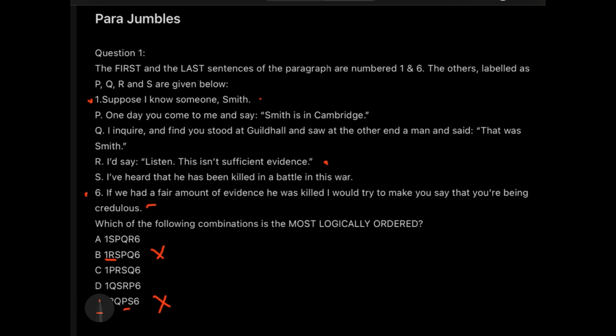Now let's try another. We have P and Q to check. So let's check 1 and P together first. Okay, so I'll be checking 1 and P now. Suppose I know someone Smith. One day you come to me and say Smith is in Cambridge. Mm, sounds okay, kind of okay. Okay, we haven't connected it.